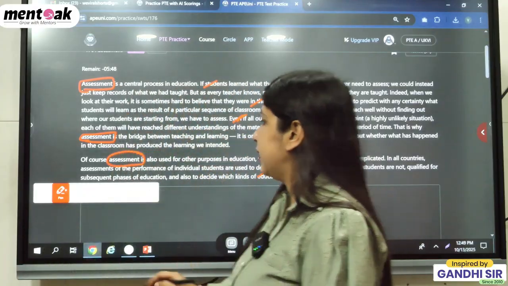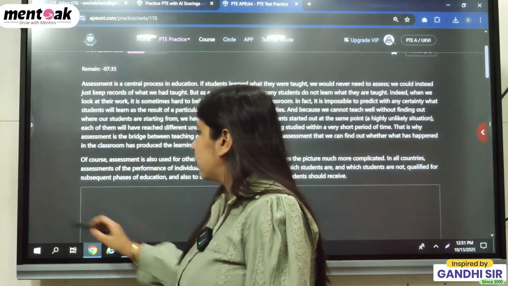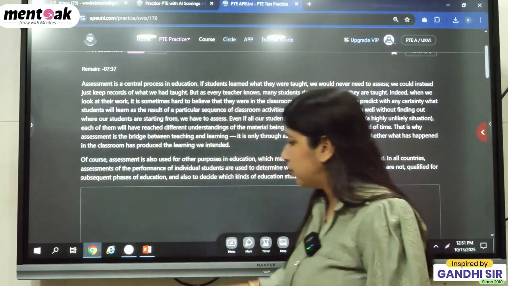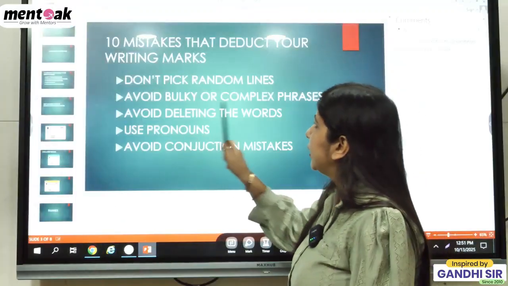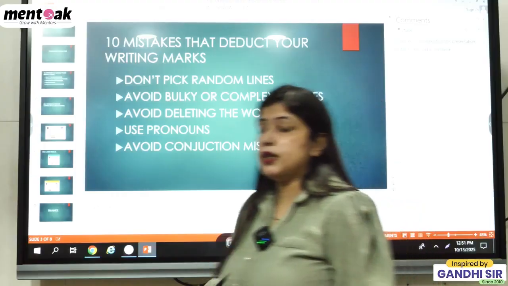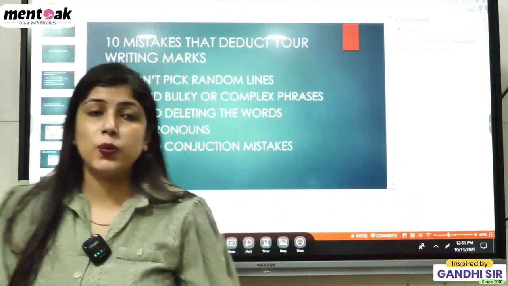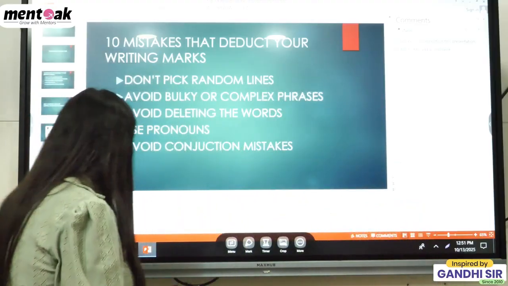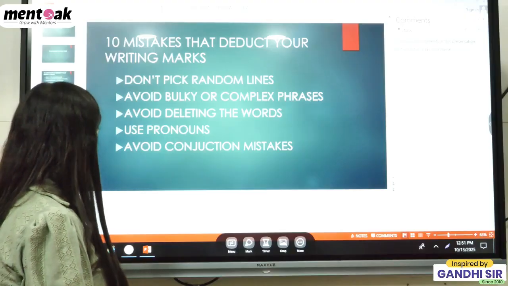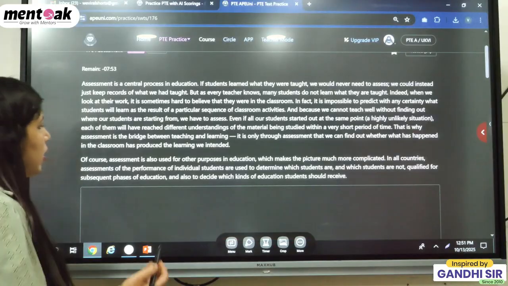So the next thing you need to take care of is to avoid bulky or complex phrases. Now, what are bulky or complex phrases? So the meaning of bulky and complex phrases we have.